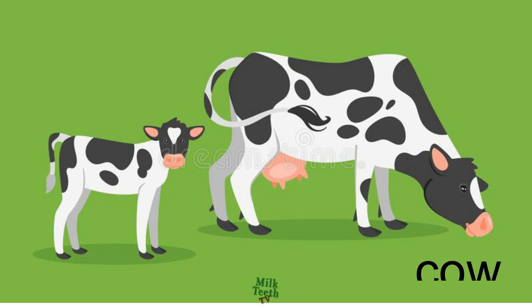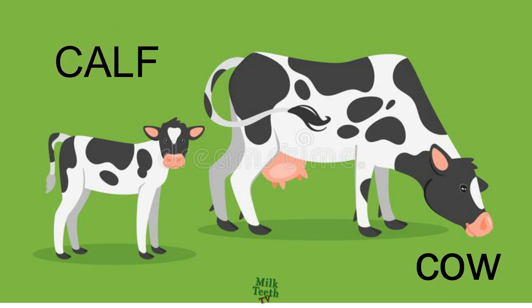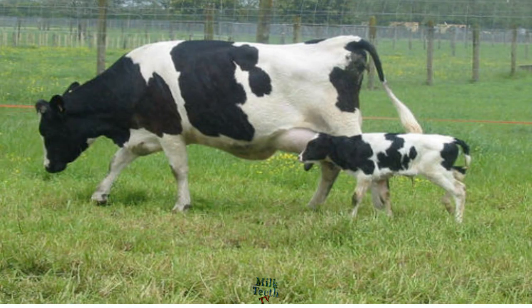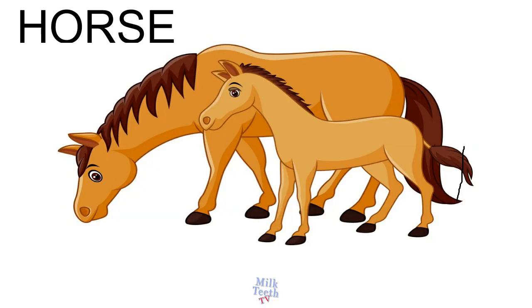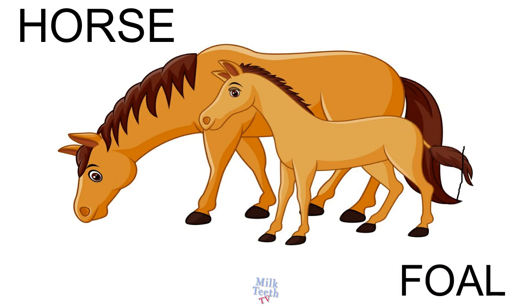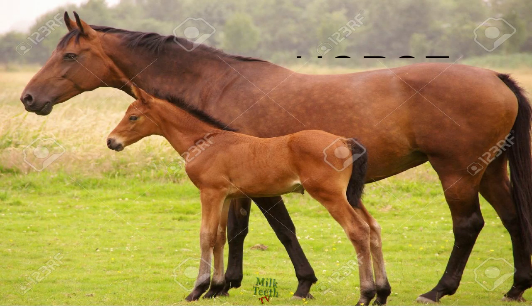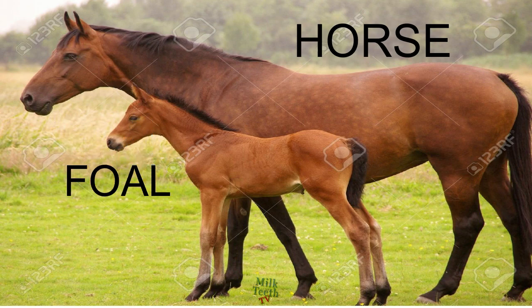This is a cow. Cow baby is calf. Let us see a real picture. Cow with a calf. This is a horse. Horse baby is called a foal. Real horse with a foal.